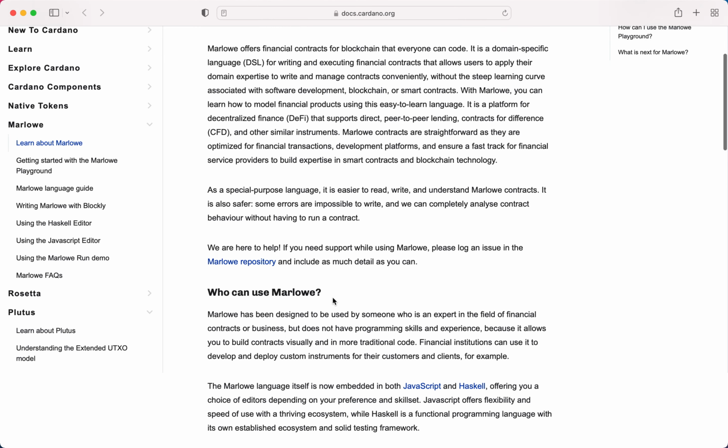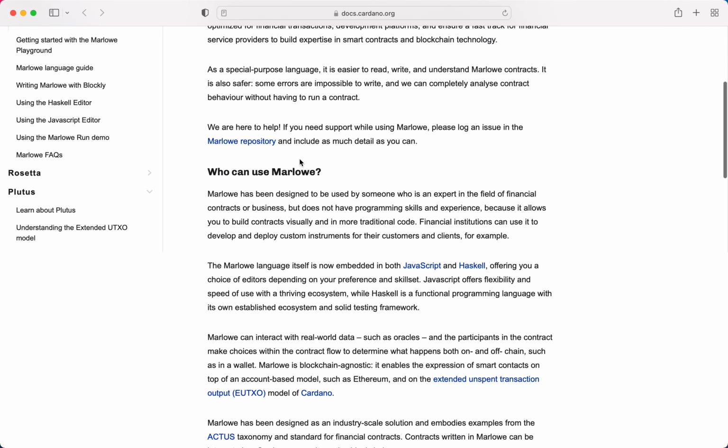As a special purpose language, it is easier to read, write, and understand Marlowe contracts. It is also safer, some errors are impossible to write, and we can completely analyze contract behavior without having to run a contract.